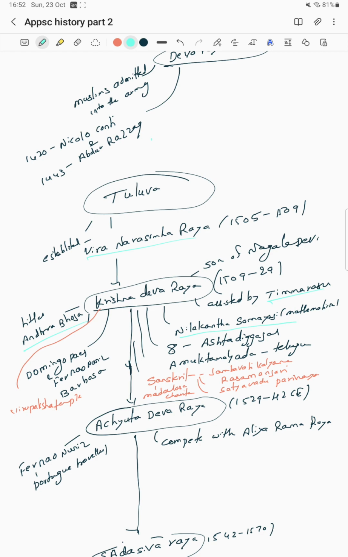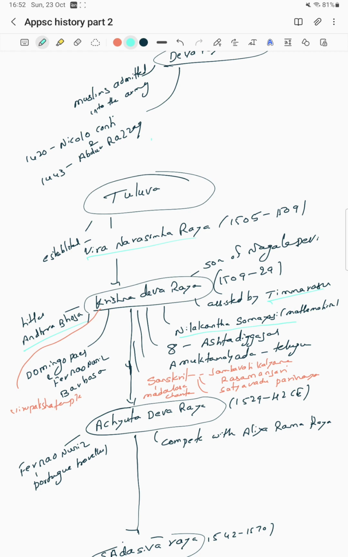Next, these names are very important. In this Krishna Devaraya kingdom, there are the Ashtadiggajas, meaning eight. We regard them as eight pillars, like eight poets. Amuktamalyada was written by Sri Krishna Devaraya himself in Telugu.